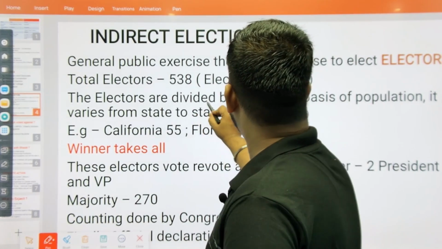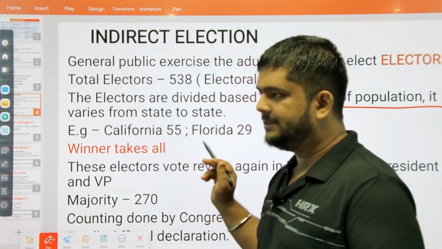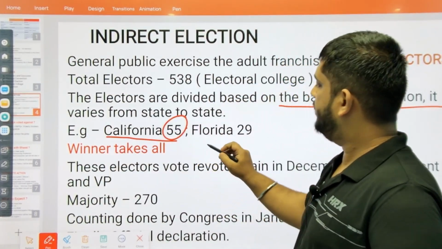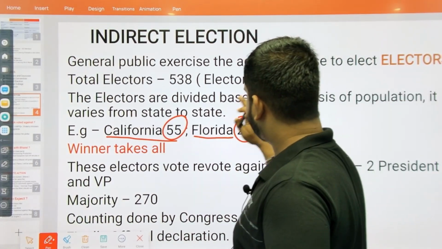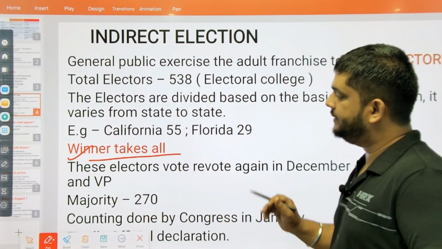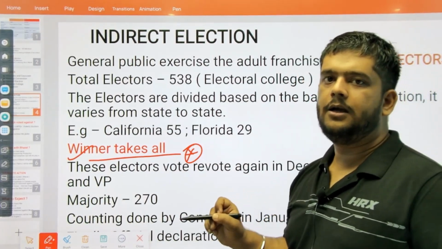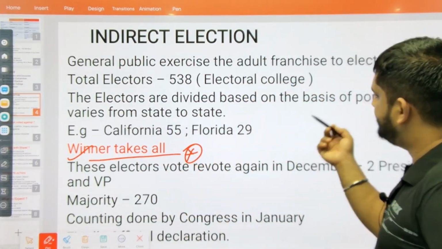These electors are divided on the basis of population, and it varies from state to state. For example, in the state of California, there are 55 electors, whereas in the state of Florida, there are only 29 electors. Winner takes all. Now, this is a very important difference between Indian elections and elections in the United States. How is it different? This is something we'll be trying to understand.